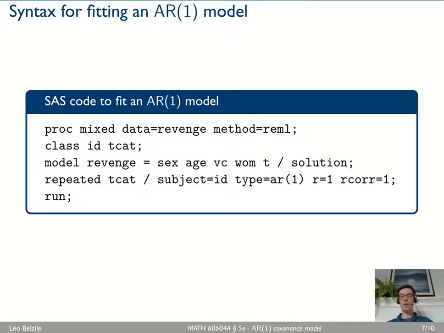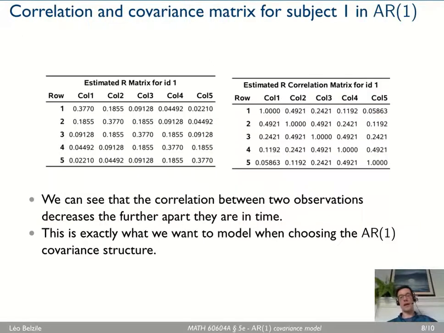So it's the same structure to fit the AR1 model. Here I'm going to need to specify the time ordering because that matters. I specify tcat, this copy of time as a categorical variable, and also the ID. I say the time measurements are tcat, and subjects are grouped by ID. Each individual is a particular ID, and I'm specifying an AR1 correlation.